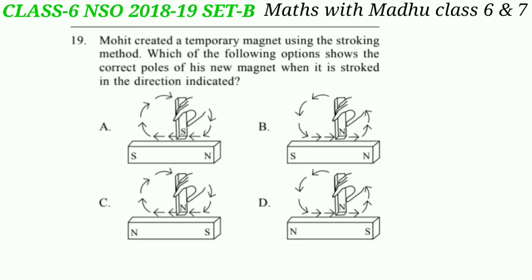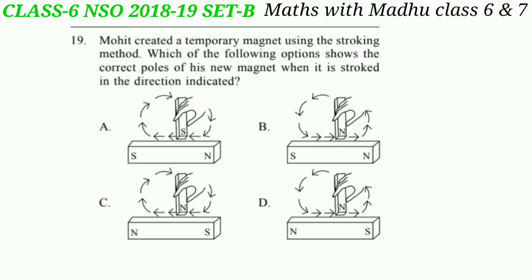Now question 19. Mohit created a temporary magnet using the stroking method. Which of the following options shows the correct poles of his new magnet when it is stroked in the direction indicated? Look at the pictures.